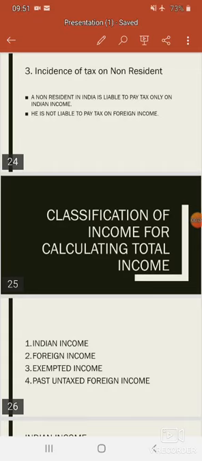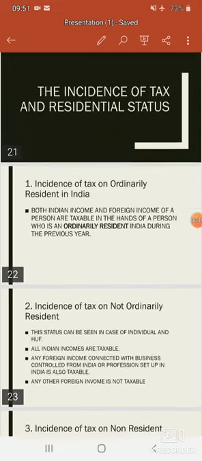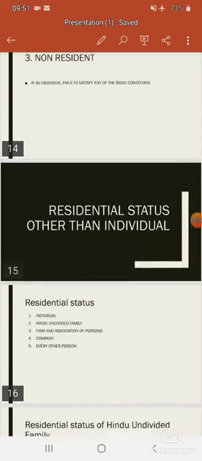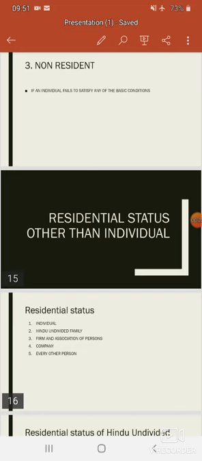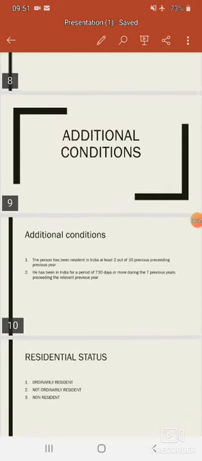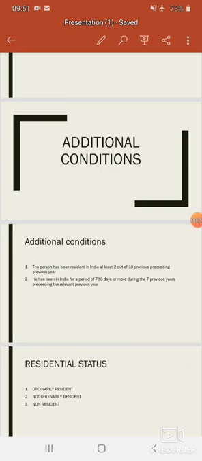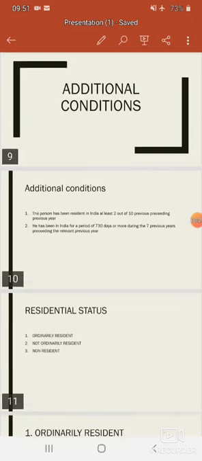Hello everyone. This is our 13th class on income tax and today we are going to learn classification of income for calculating total income. Before we start with classification of income, let us briefly revise what we have learnt in the previous class. In the previous classes, we have seen residential status of individual and residential status of other people other than the individual.